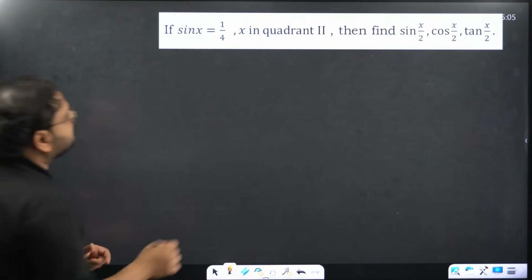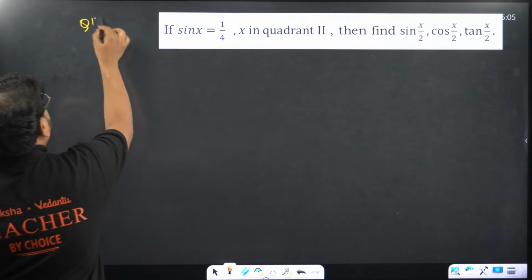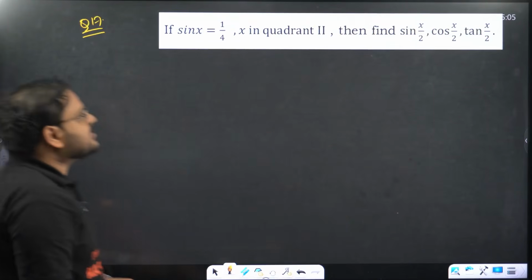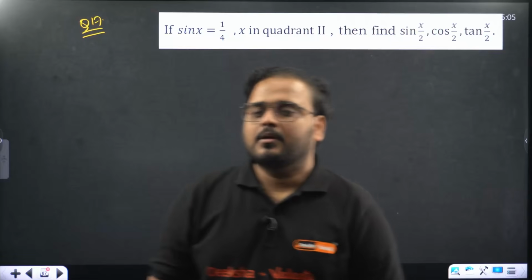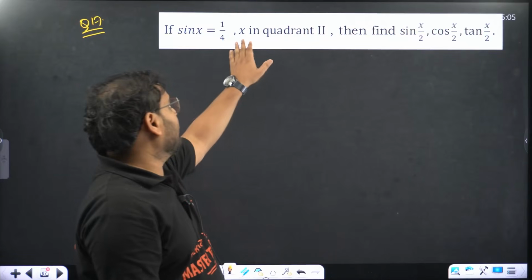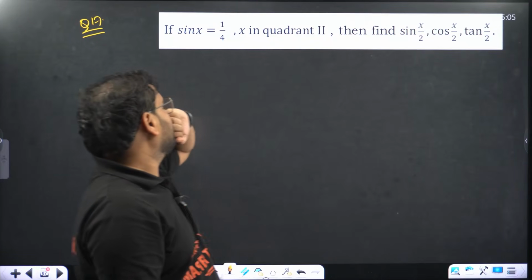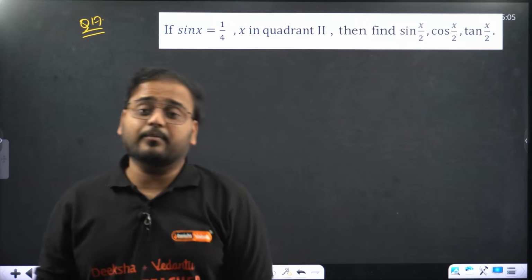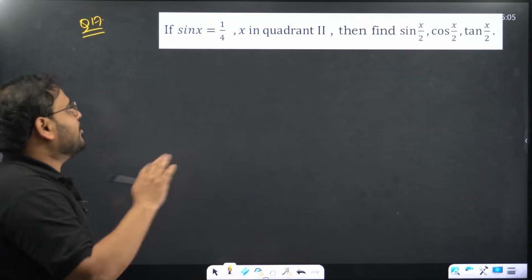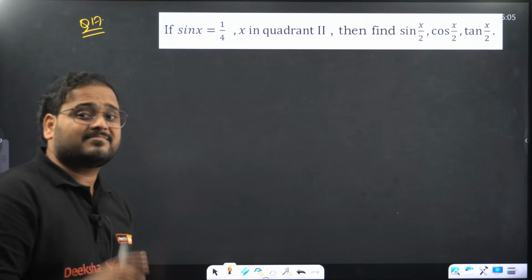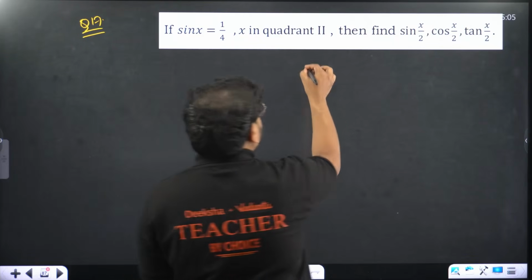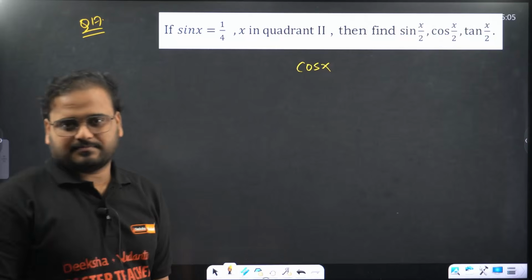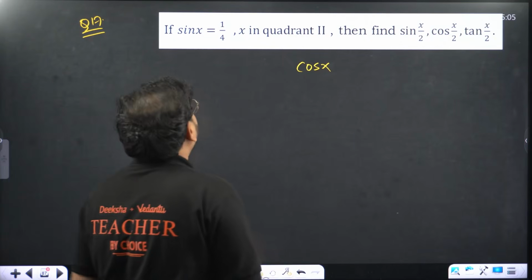Let's move on. Question number 17. This is a good problem. If x over here is in the second quadrant, then x by 2 will be in the first quadrant, right? But you have to be careful finding values for cos and all, because cos will be negative over here. Let's find cos first, because to get all these values, you need cos.